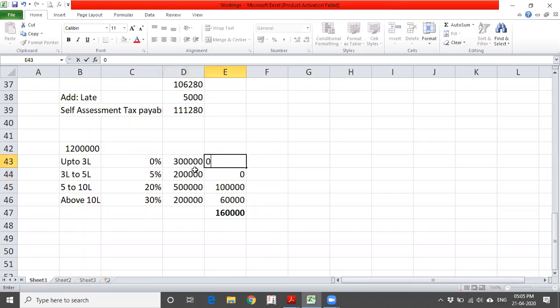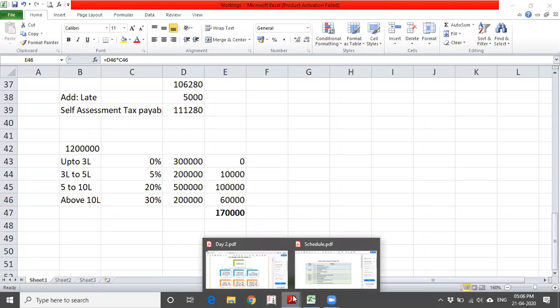The tax here is 1.7 lakhs. This is for a senior citizen.